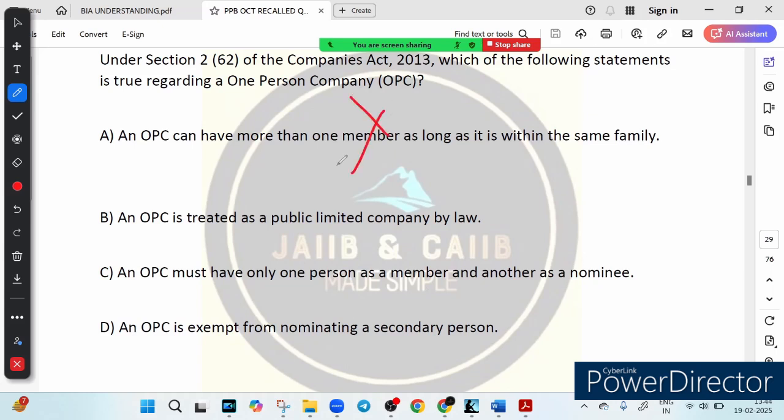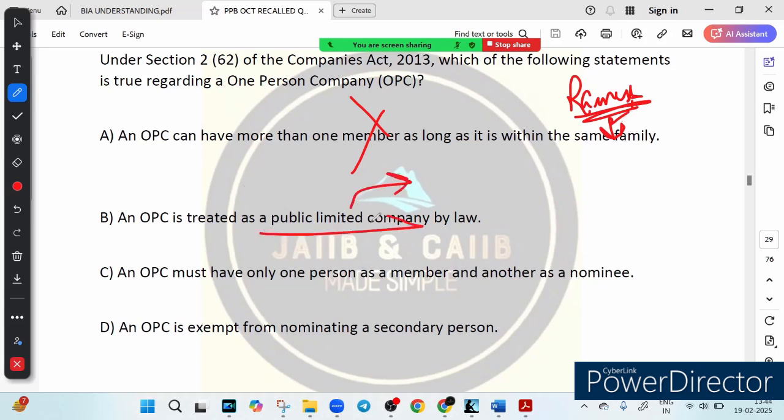Because OPC का मतलब होता है एक person ही इसे खरीद सकता है. Only one person can own it. Even if the other person is a family member, they cannot be joint owner or co-member. For example, if Ramesh wants to start an OPC, he cannot add his wife or son as co-owner. Only one person is allowed to be the owner. So since this OPC cannot have multiple members, this option is incorrect.